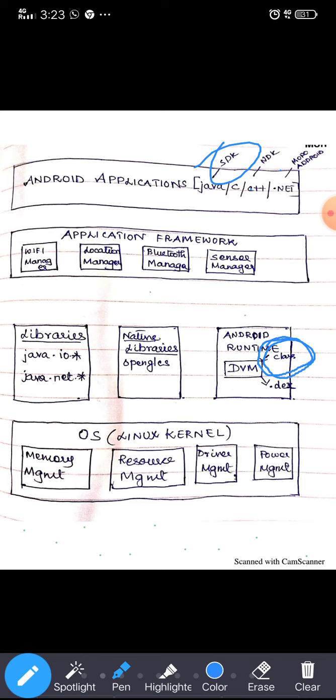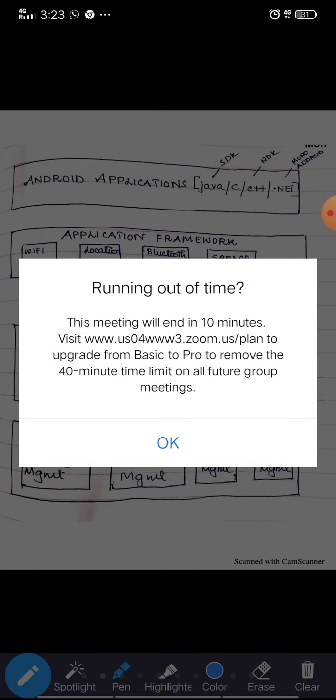But on an Android device, we cannot use such a huge file. So we convert this class file into a .dex file, which is a single file.